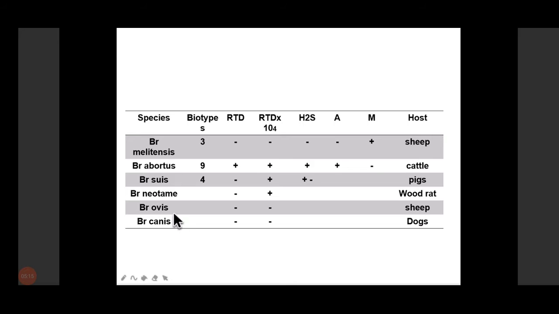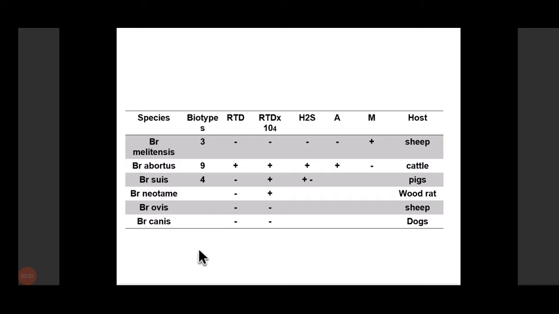This table shows the distinguishing features. The host of melitensis is sheep, Brucella abortus is cattle, suis is swine, and the dominant antigen is A in Brucella abortus and M in Brucella melitensis, and these have various biotypes. Brucella melitensis has 3 biotypes, Brucella abortus has 9 biotypes, and Brucella suis has 4 biotypes. Brucella suis strains which produce H2S are known as American strain, and those which don't produce H2S are known as Danish strain.